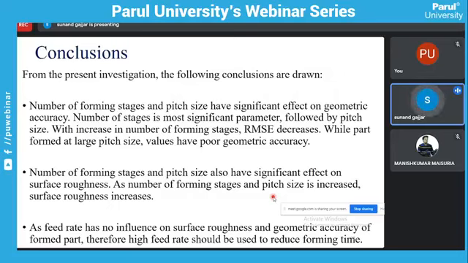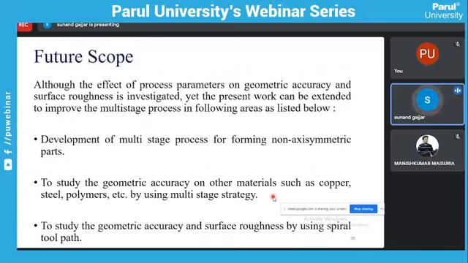So higher feed rate can be used, so forming time can be reduced, because this is also a limitation of incremental sheet forming. Why is this process not used in industry? Because the forming time is very high. But for small batch production, or customized products or components, we can use this incremental sheet forming. In future scope, we can form non-axisymmetric parts using this multi-stage process.